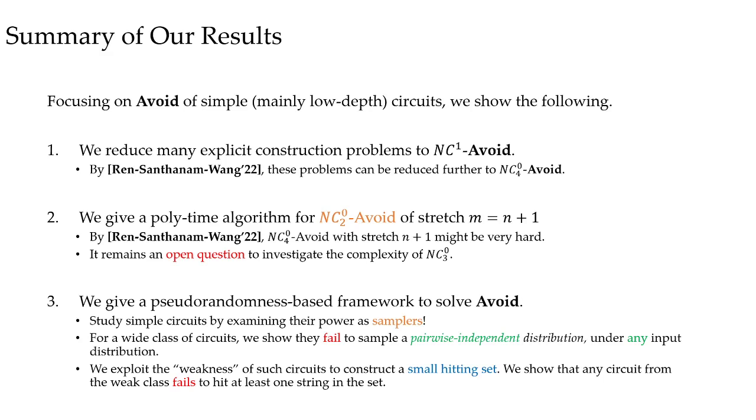Third, which is the most exciting part, we give a pseudorandomness-based framework to solve avoid. We show that a wide range of NC circuits are bad samplers. They cannot sample a pairwise independent distribution under any input distribution. Taking advantage of the weakness of sampling gives a polynomial size hitting set construction for avoid. We remark that a hitting set implies a simple FP^NP algorithm for avoid.